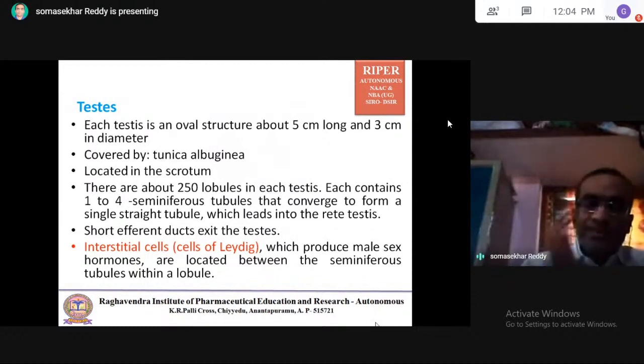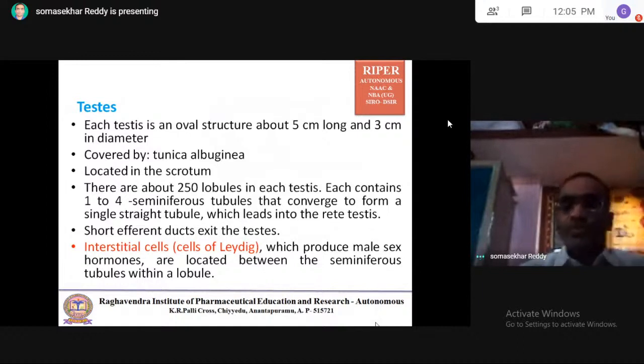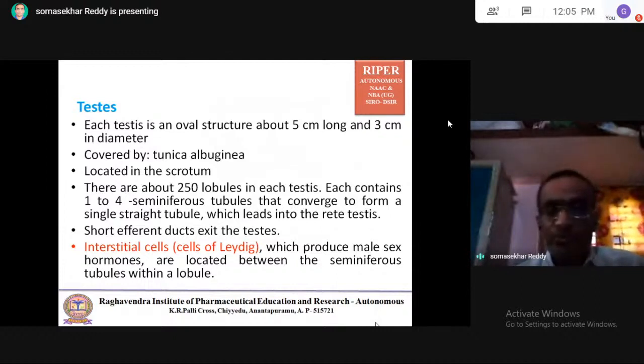So the interstitial cells, which are also called Leydig cells, produce male sex hormone. They are located between the seminiferous tubules within a lobule.